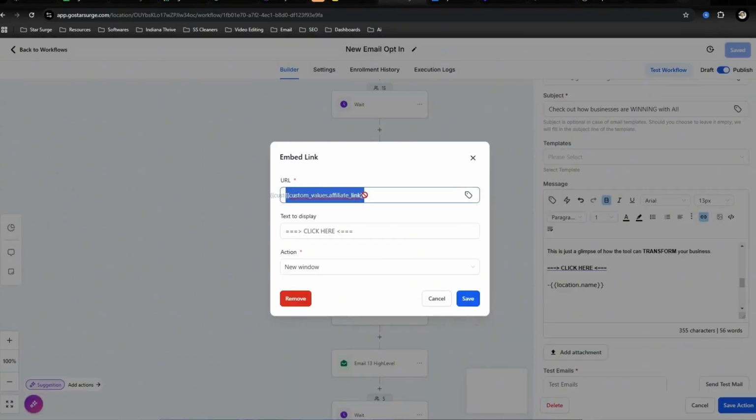Now, what a custom value is, allows you to put in your link in one place and then it populates wherever this parentheses custom value link is.